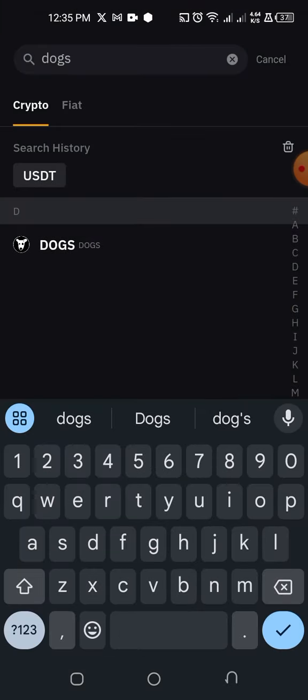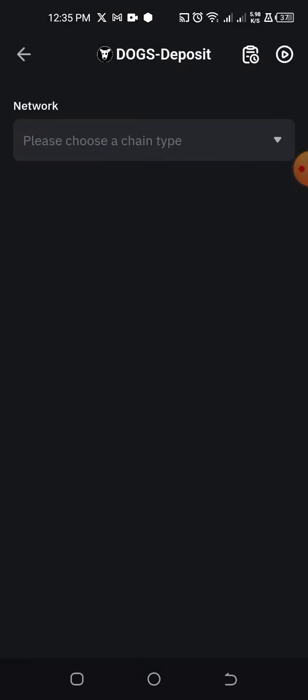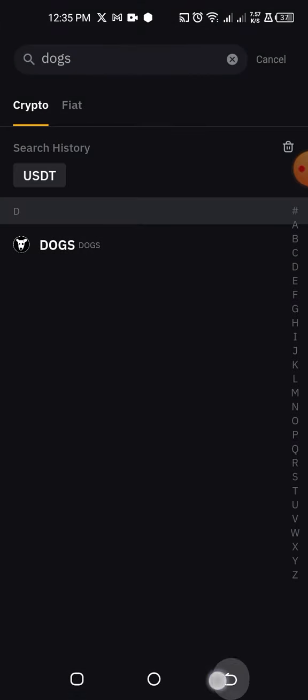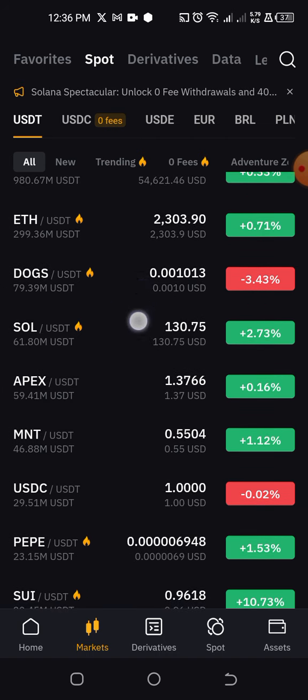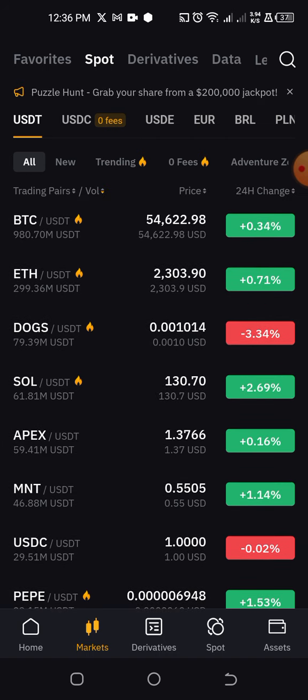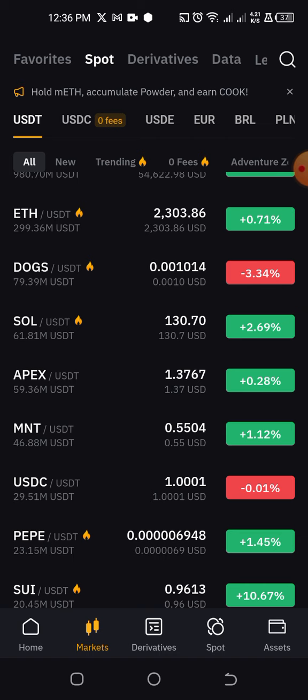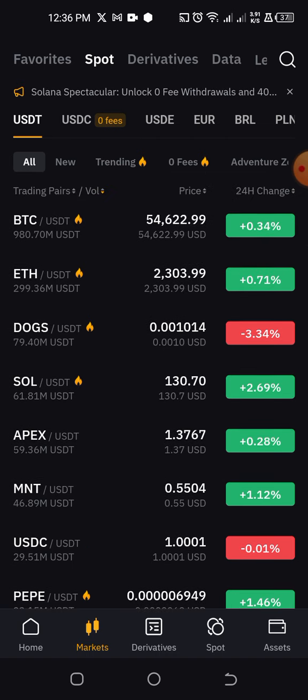Now, when the dogs come, or when the Hamster Kombat coins come into your Bybit account, from there you can now begin to sell it. So you can go over to market, and it will be under spot. So under the spot market, you can now search for the particular coin pair. So this is BTC USDT, ETH USDT, dogs USDT. So if Hamster Kombat is listed, you will be able to see Hamster USDT.